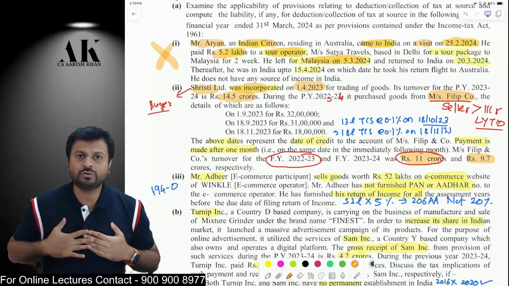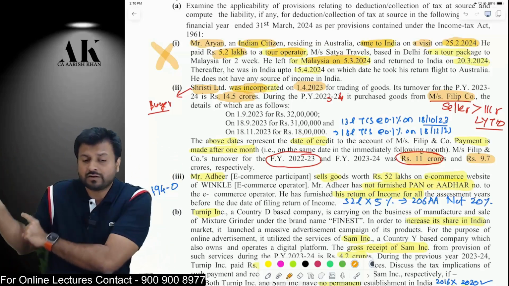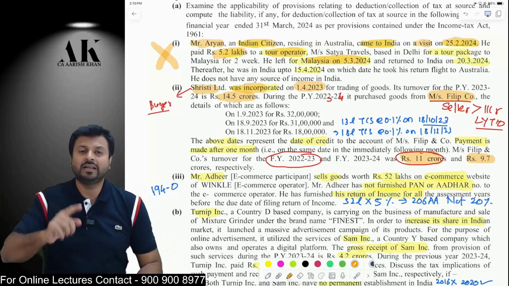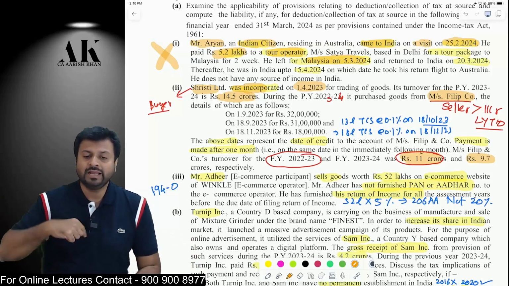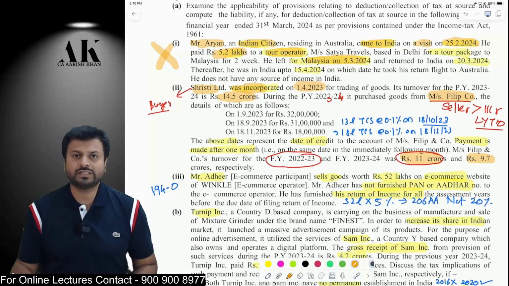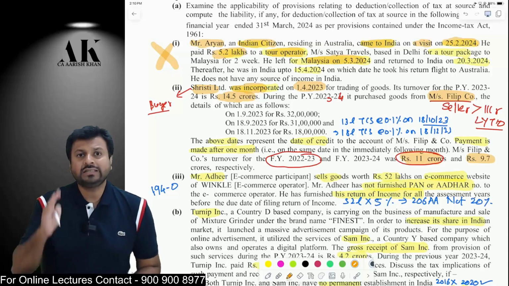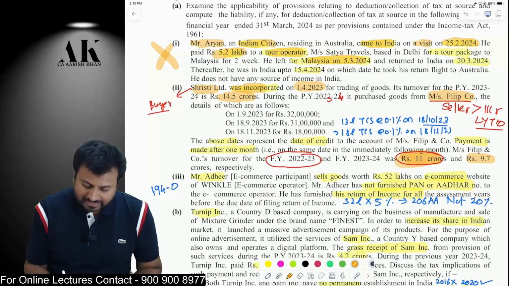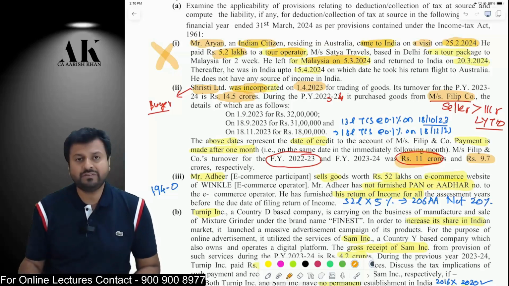For 194Q to apply, the buyer should have a business turnover of more than 10 crore rupees in the last year. And in this case, the buyer does not have any business in the last year. Therefore, if 194Q is not applied, then will the seller be liable for 206C(1H)? Yes, the seller will be liable for 206C(1H), on the basis that last year turnover is more than 10 crore rupees. The seller's last year turnover is 11 crore, and the seller is selling goods of more than 50 lakh rupees.